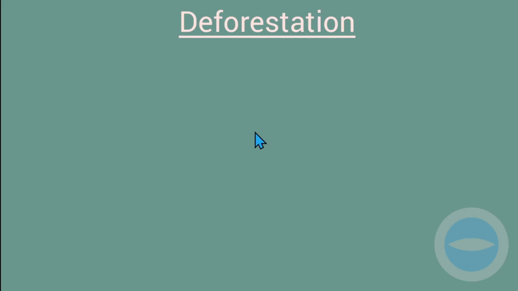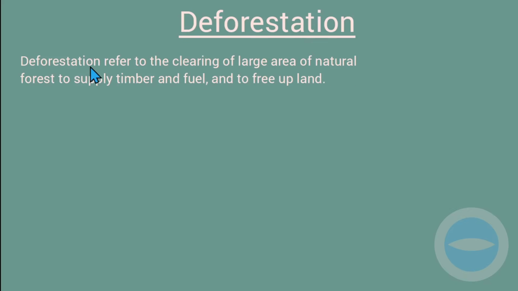So now let's go to deforestation. What is deforestation? Deforestation refers to the clearing of large areas of natural forest to supply timber and fuel and to free up space. So this is caused by humans. Sometimes we cut trees to make fuel or timber or other things, or just to clear the space.